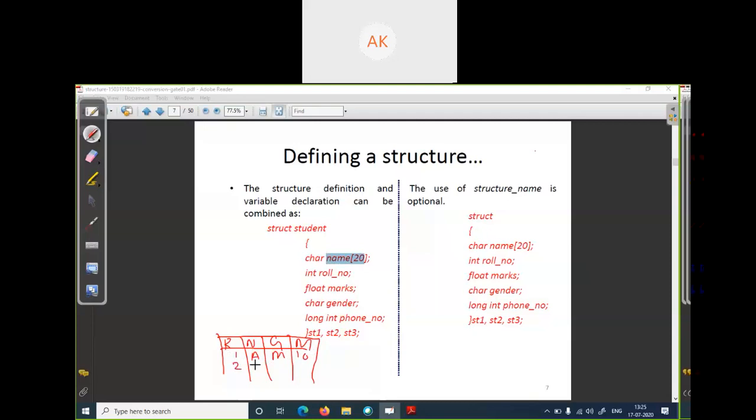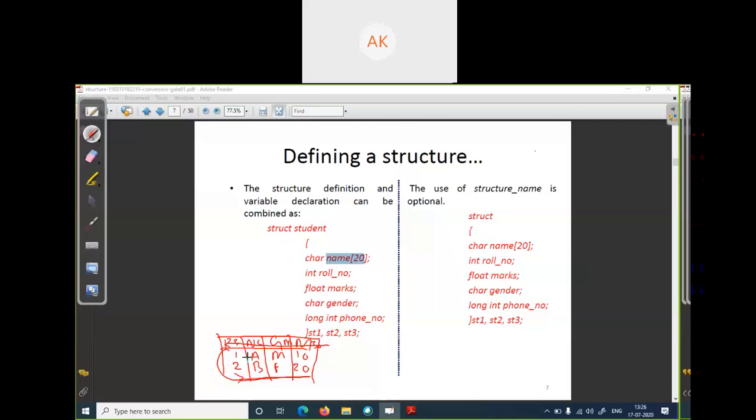Student 2, name B, gender F, mobile number 20. You cannot write the value in the heading. You cannot write roll number 3, name C, gender M, mobile number 30 there. You will write it here.